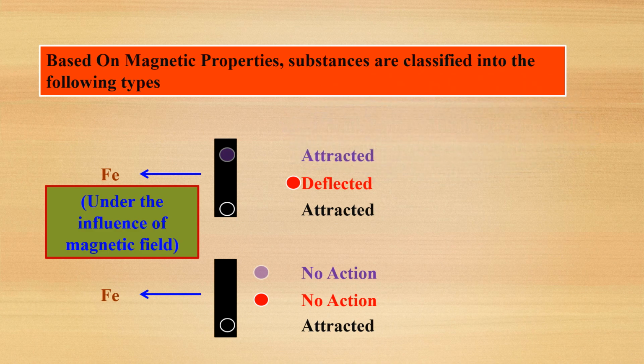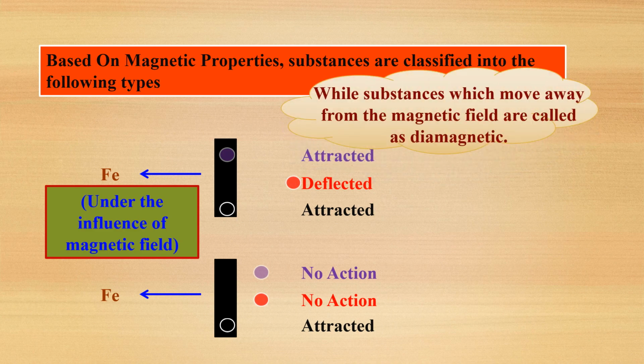Then some substances are repelled by the magnetic field, or move away from the magnetic field. The substances which are repelled by the magnetic field are called diamagnetic substances. Why are they diamagnetic? Because there will be completely filled electrons. That's why the substances are repelled by the magnetic field.